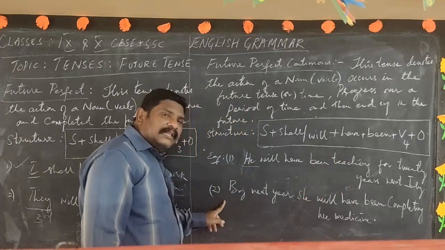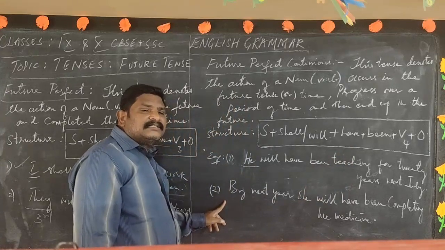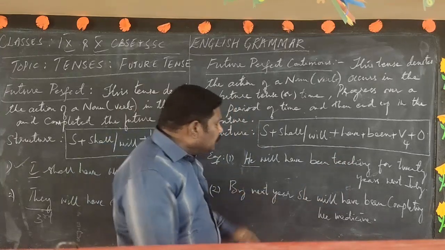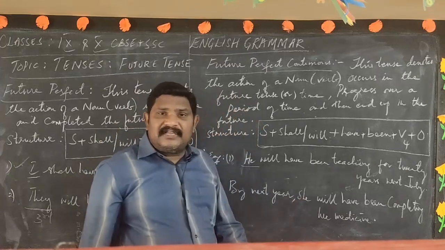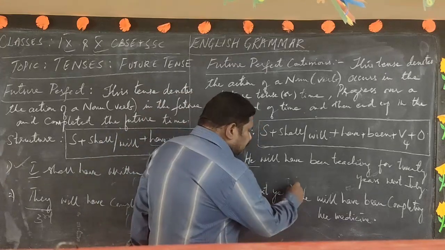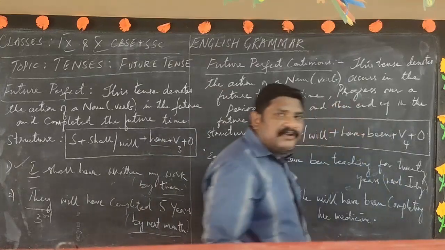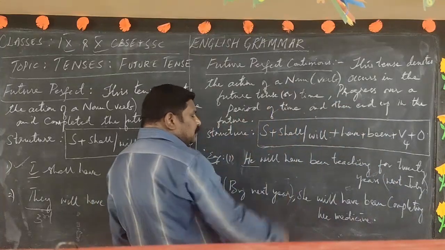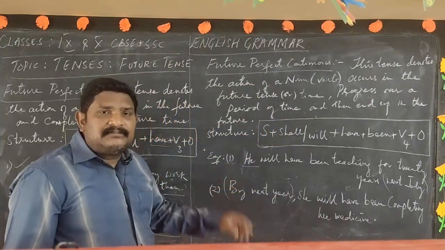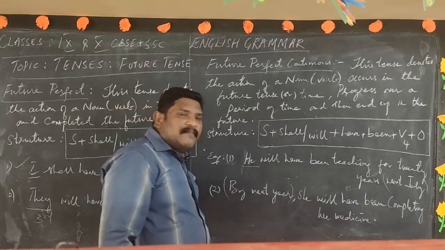Next sentence. Look at the second sentence, dear students. By next year. There is a time phrase here. By next July, this is next July. There is a time phrase here, and here, next year. There is some time phrase, maybe in the form of a year or in the form of a month.